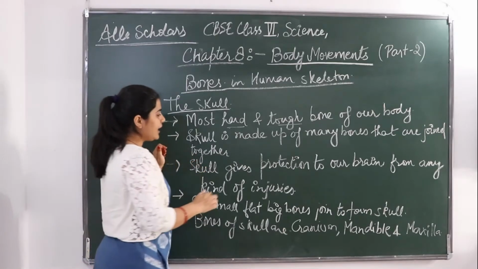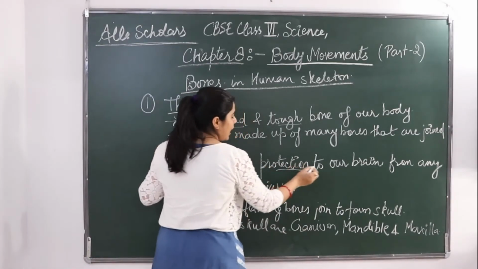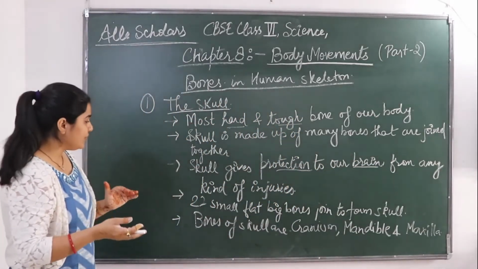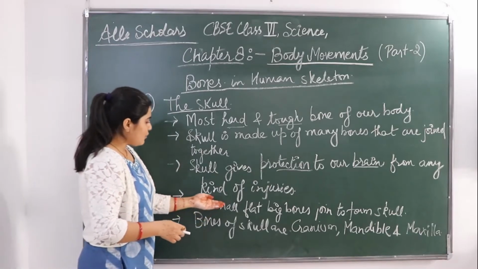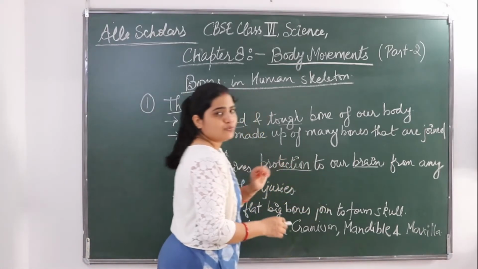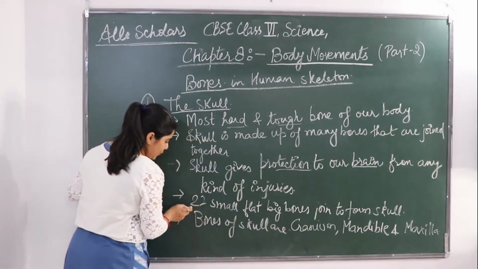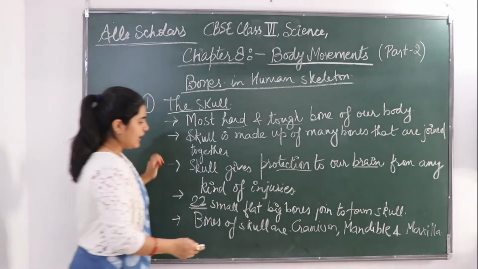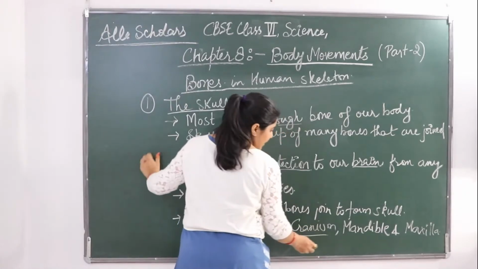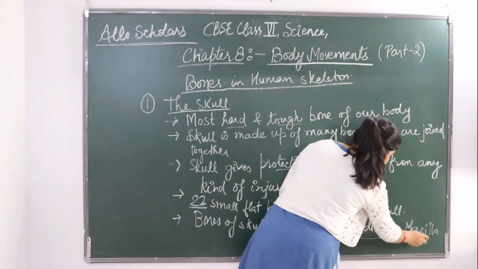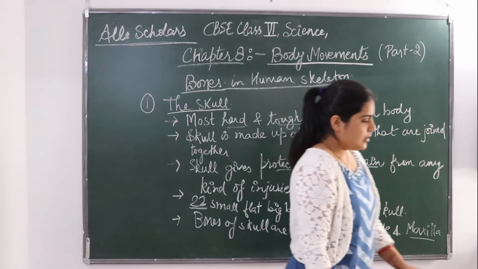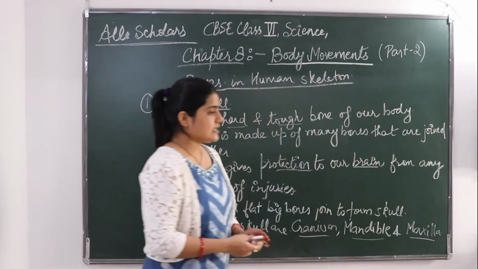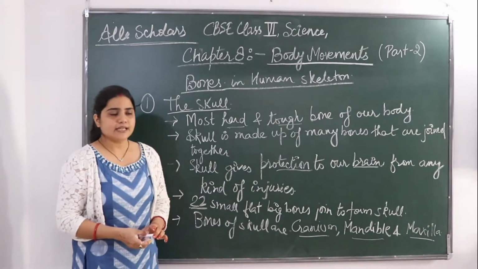Skull का function क्या है? It gives protection to our brain. It prevents the brain from getting any kind of injuries. So 22 small, flat, big bones join to form a skull. How many bones? 22. Okay. So the bones of the skull are cranium, mandible and maxilla. So this was about the skull. Next we will see the bones of hands and legs.